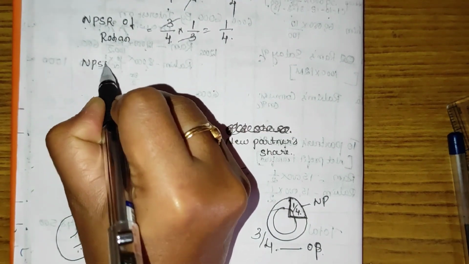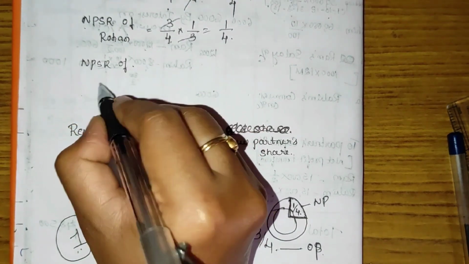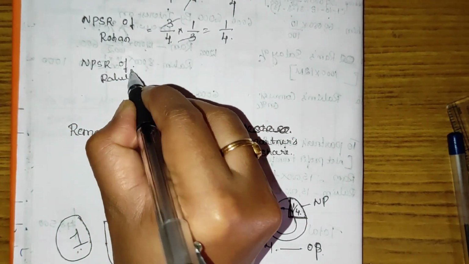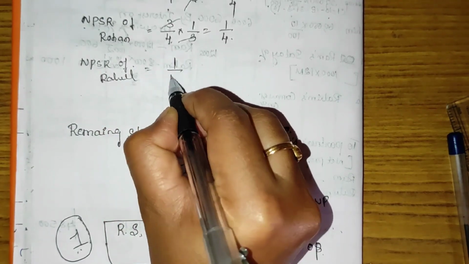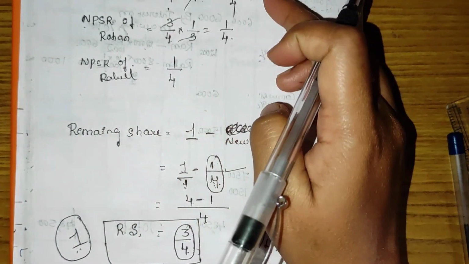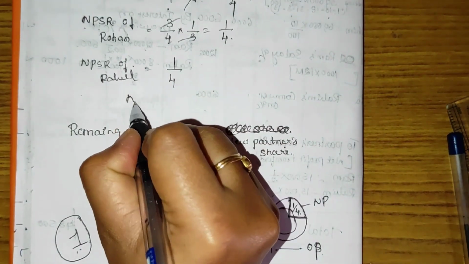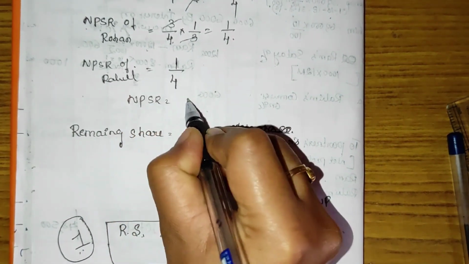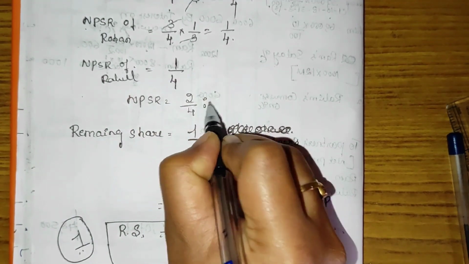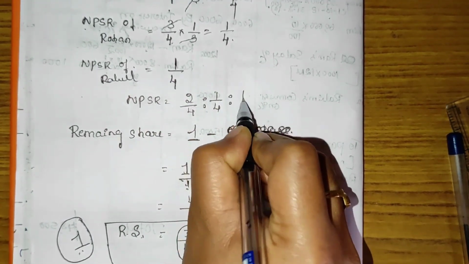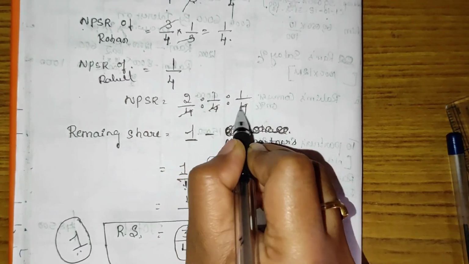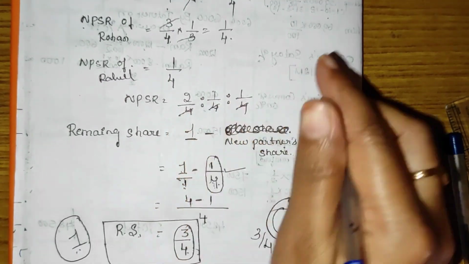The new profit sharing ratio of the new partner, Rahul: directly they have given 1 divided by 4. So 2 divided by 4, 1 divided by 4, 1 divided by 4. New profit sharing ratio equals 2 by 4 is to 1 by 4 is to 1 by 4. So the denominator is equal, so every 4 is cancelled.